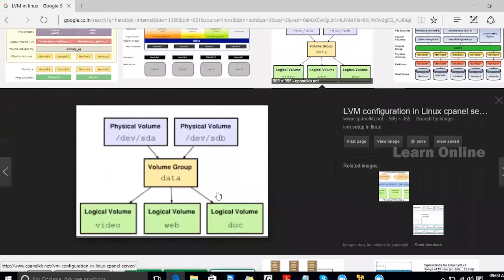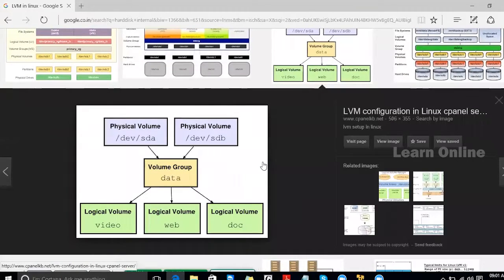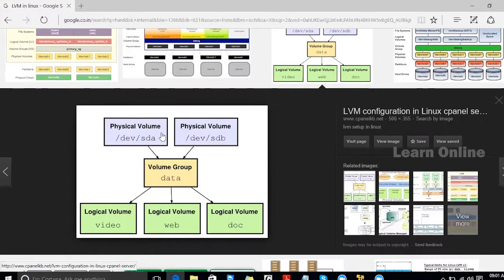This is the Logical Volume Manager structure. Here, these physical volumes are nothing but the physical hard disks. In our computer we have /dev/sda, sdb, sdc, like that. All of those will be added to a group called a volume group.